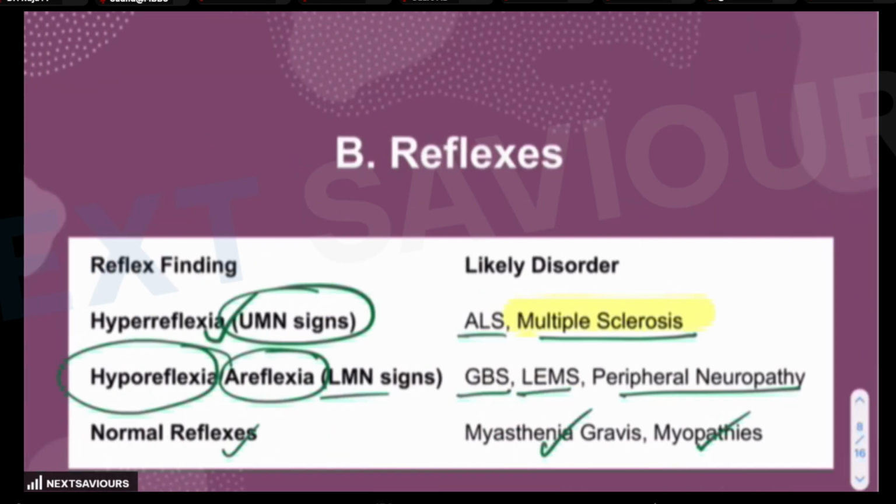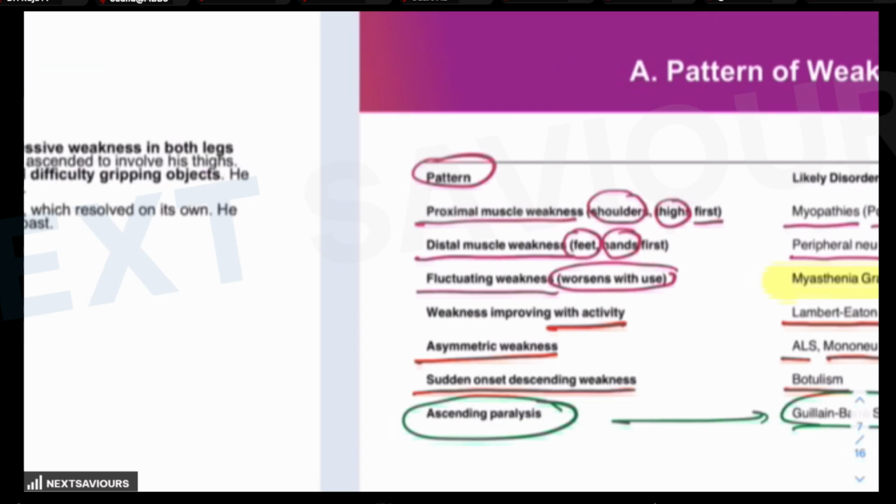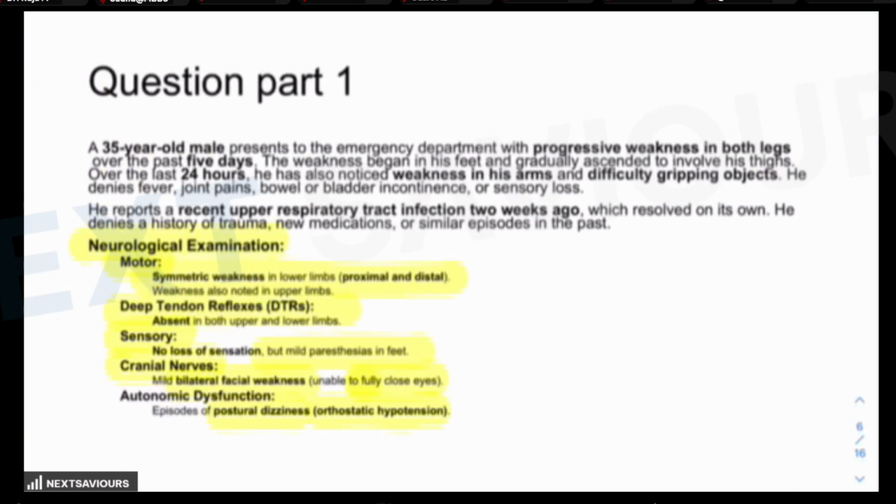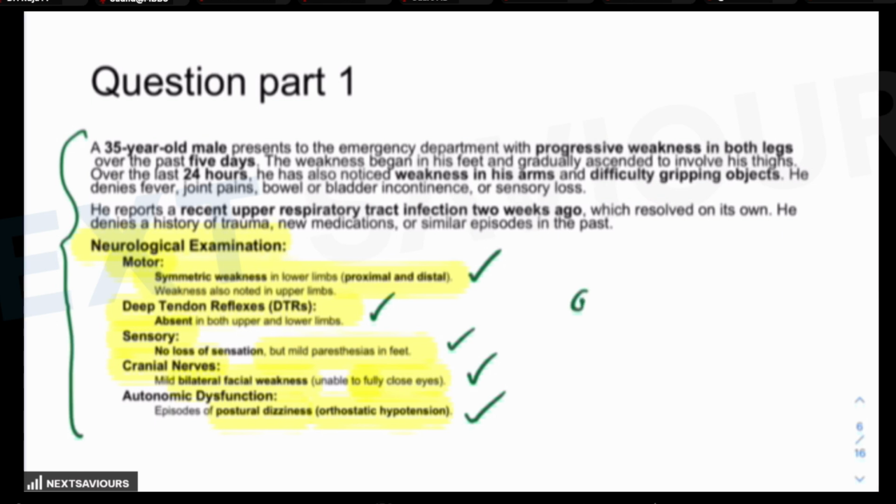Now, if you go back to the question and see what all are the features provided to you. There is a symmetrical weakness. There is absent deep tendon reflexes. There is no loss of sensation. There is mild bilateral facial weakness, and there is orthostatic hypotension, plus the preceding finding which is provided. So you have already reached the diagnosis that probably the question is based on Guillain-Barré syndrome.